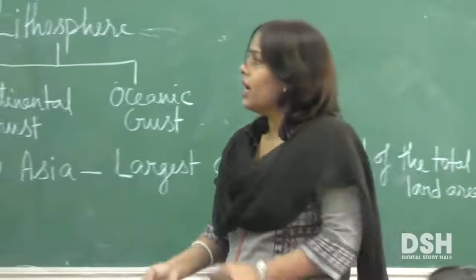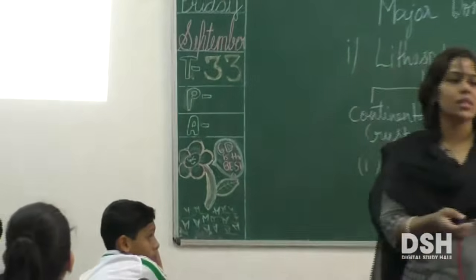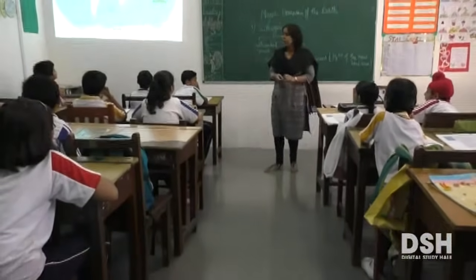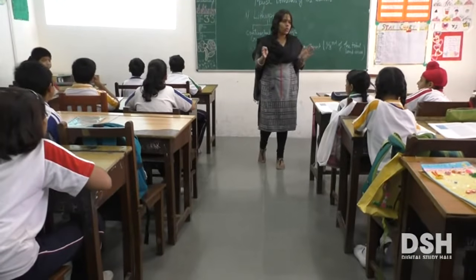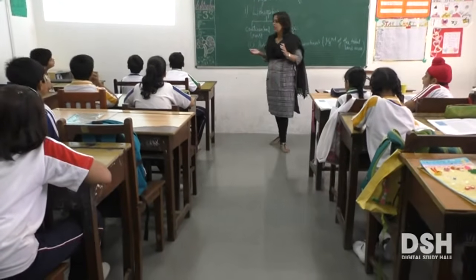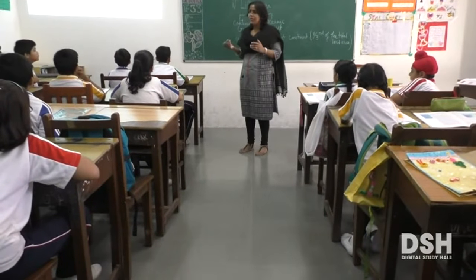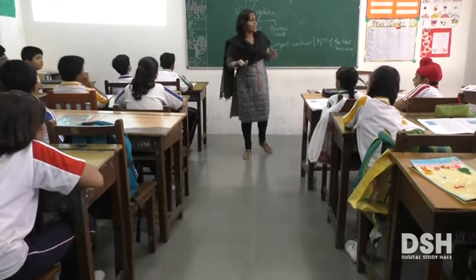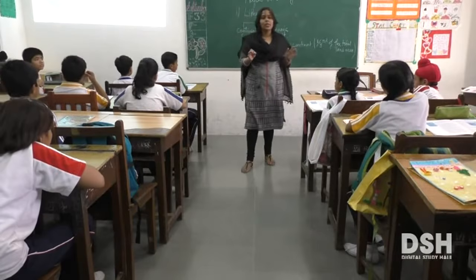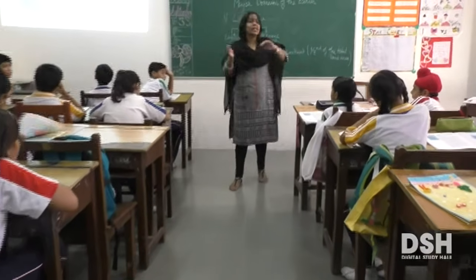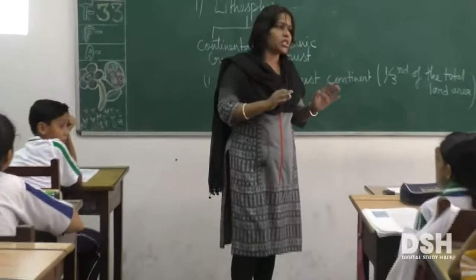Now, another thing that you see in this picture is that most of the land masses are located in which hemisphere? Northern hemisphere. And southern hemisphere has more of water, and northern hemisphere has more of land. Did we read about solstices in our previous chapter? Yes. And we talked about solstices only in terms of the northern hemisphere, isn't it? We talked about summer solstice in the northern hemisphere.